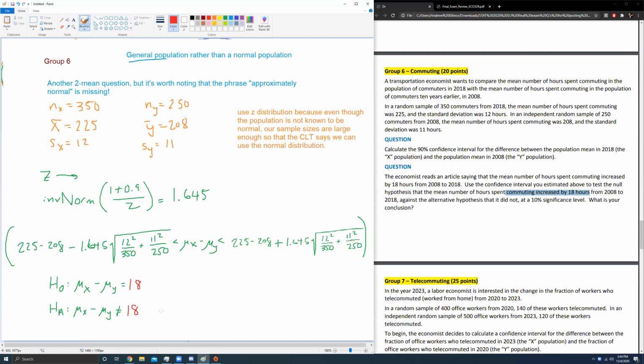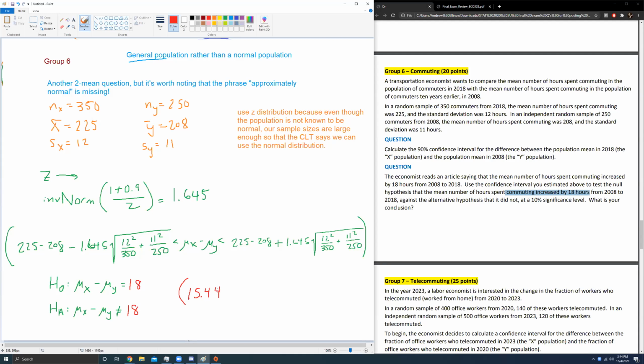And so now all I have to do is go out and take my time calculating this out: 225 minus 208 minus 1.645 times the square root of 12 squared over 350 plus 11 squared over 250. I get... If that decreased by 18, would it have been negative 18? Good question.